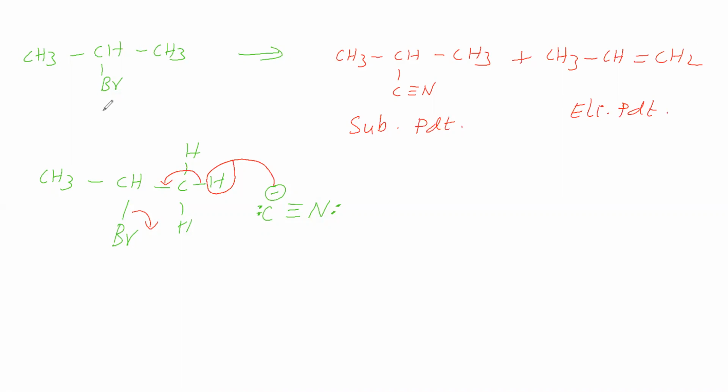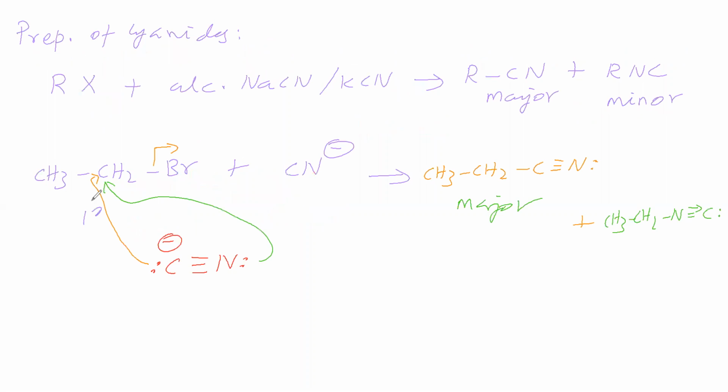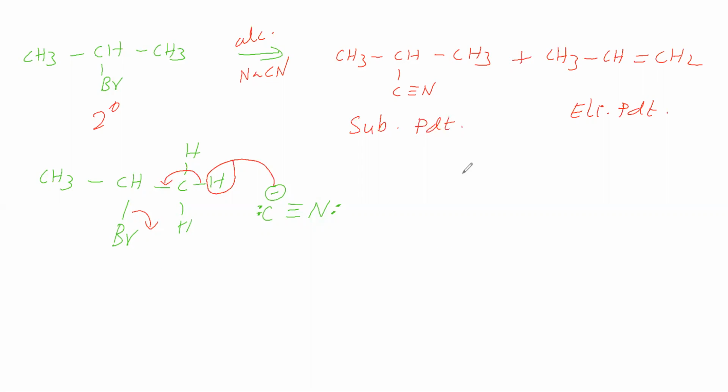Therefore, this secondary alkyl halide with alcoholic sodium cyanide or potassium cyanide gives two products. One is the substitution product, another one is the elimination product. Whereas primary alkyl halide with alcoholic sodium cyanide or potassium cyanide gives a substitution product as the major. Substitution product is a cyanide. Now secondary alkyl halide is behaving like this.